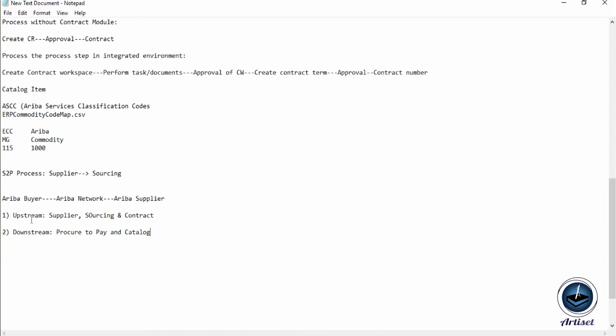So in the upstream we have the supplier solution, sourcing solution, and contract solution. Supplier solution means that we simply create the supplier record. Whatever supplier record we need to create, we can create it here, and we can initiate the supplier registration process in the upstream solution. In the same way, the sourcing solution provides a platform where the buyer can initiate the quotation process.